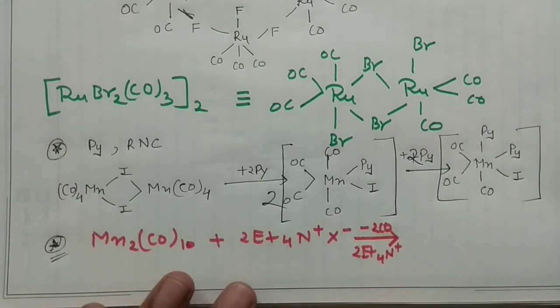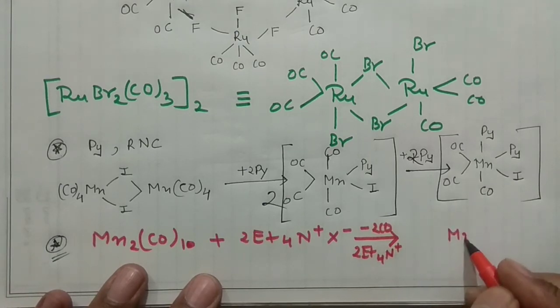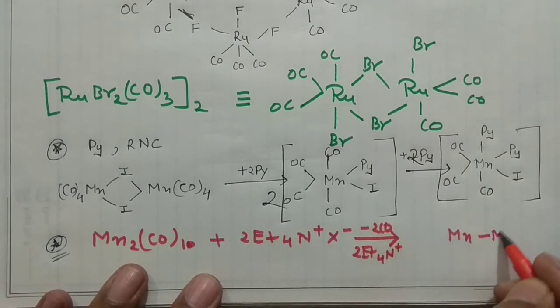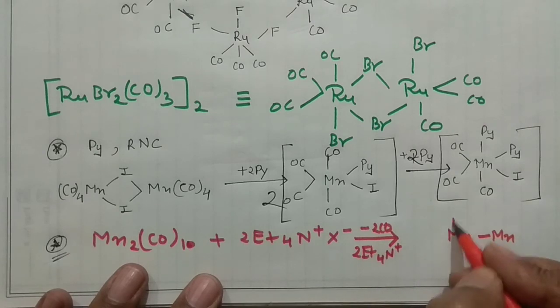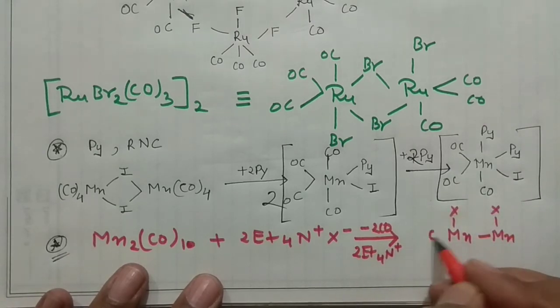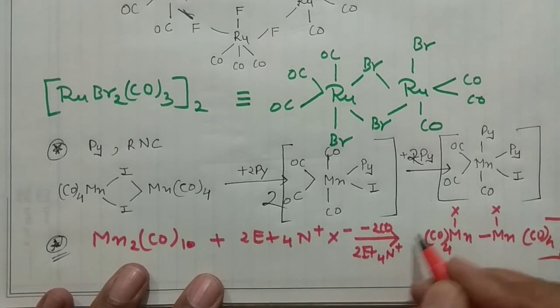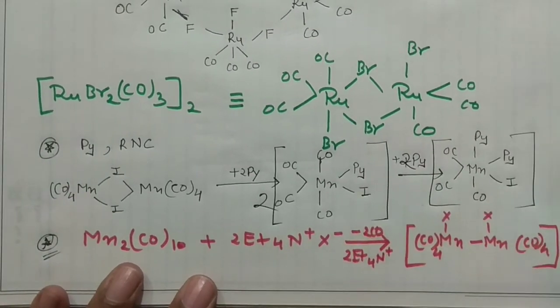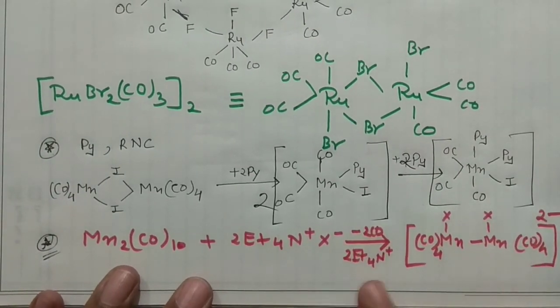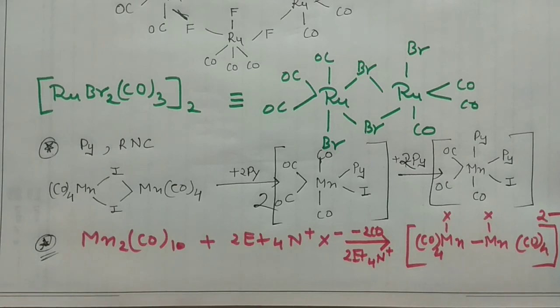You can write in that manner. So it will give you manganese, another manganese connected with this one, X with this one, X with this one, and you know the 4 carbonyls would be there. And of course there should be 2 negative over there because you are removing 2 positive from here. So this is another very important preparative method.